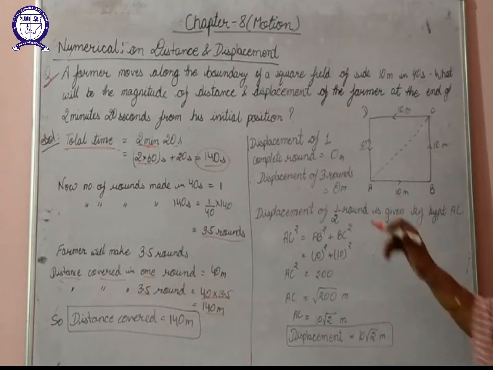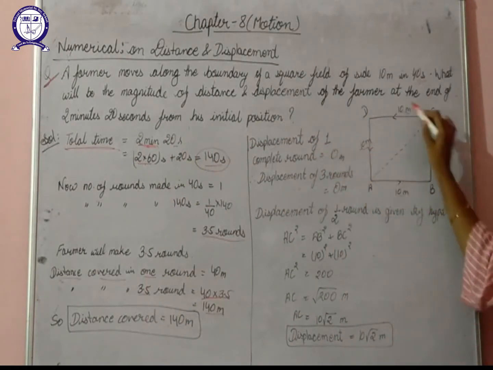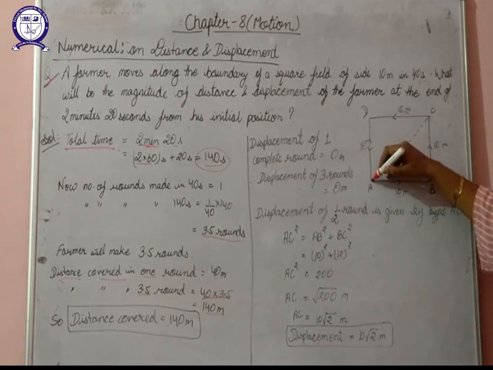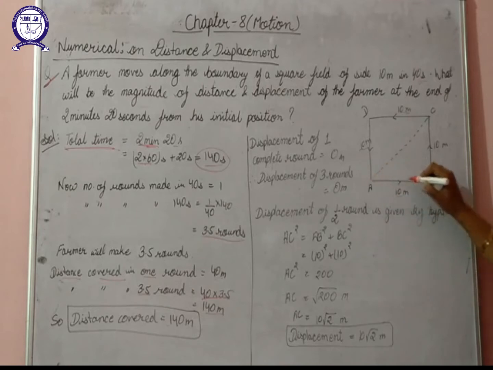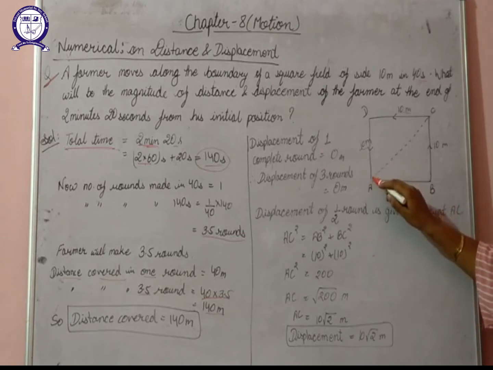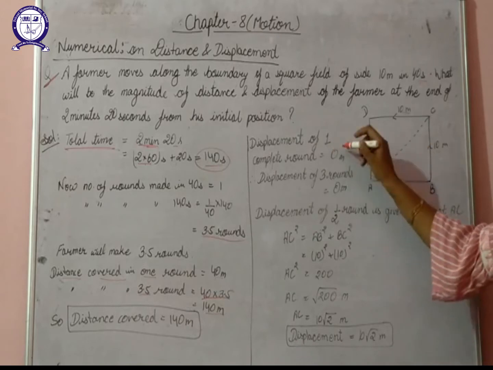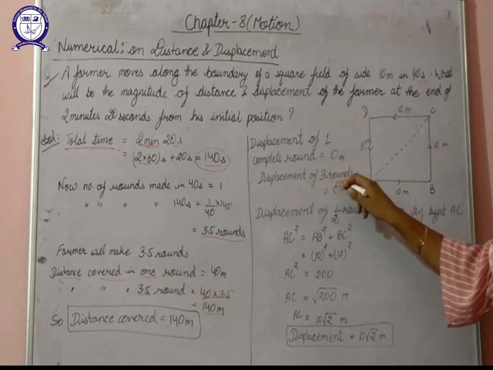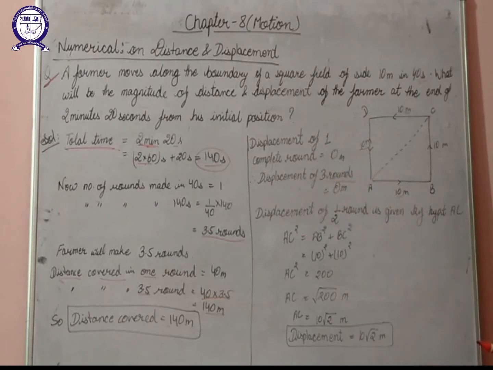But if we talk about displacement, the displacement of one complete round will be 0. How is it 0? Because the farmer has started from point A and the round will be completed when it reaches the same point again. So if the initial and final positions are the same, the displacement will be 0. So the displacement of one complete round will be 0. In a similar way, the displacement of 3 complete rounds will also be 0. So what do we calculate? The displacement of the last half round.